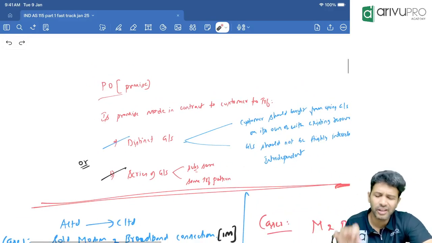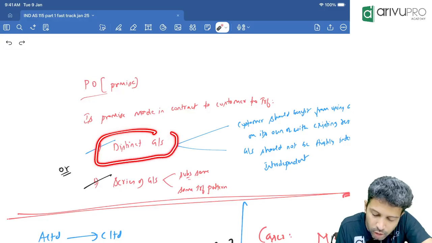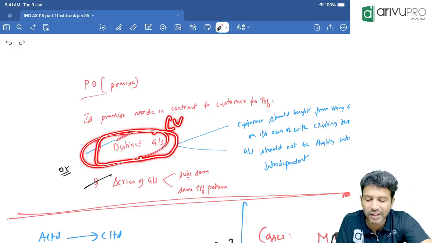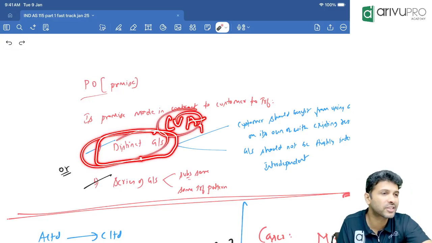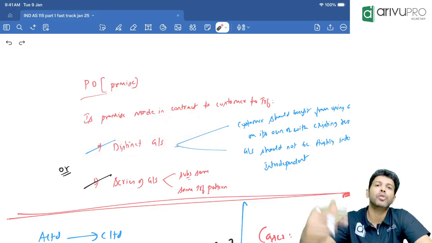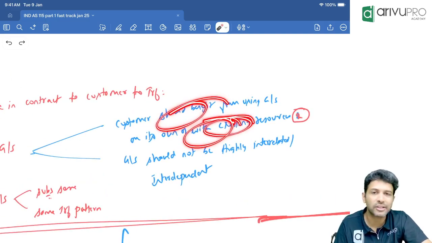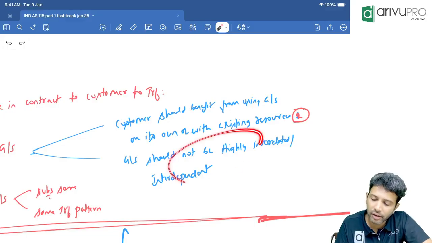Now, what is this? Very simple. Or maybe this also I'll tell you. If you want to call a goods or service as distinct, it is same as LVA. Remember low value asset which we discussed in IND AS 116? What are the two conditions of low value assets? One, the lessee should be able to use the asset on its own or with the existing resources. And the asset should not be highly interdependent or interrelated.